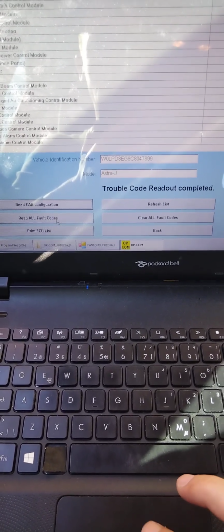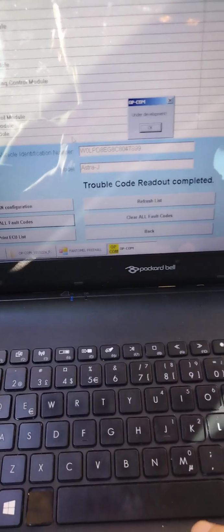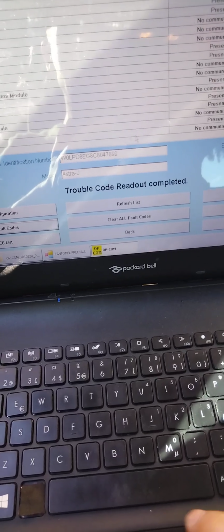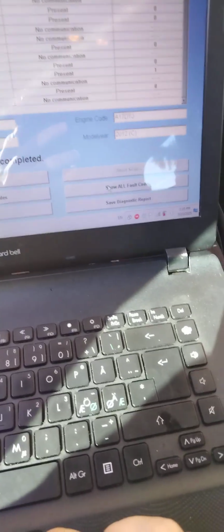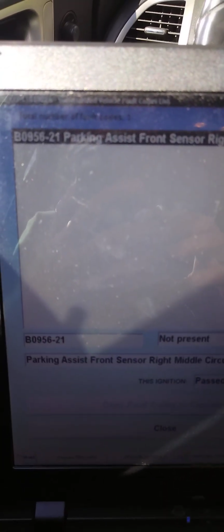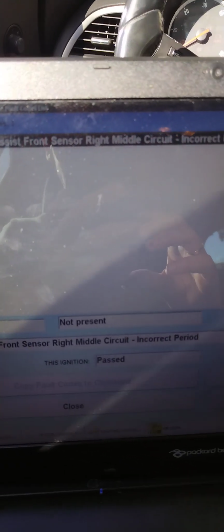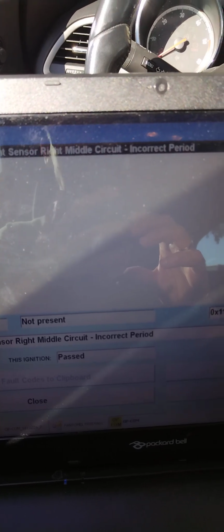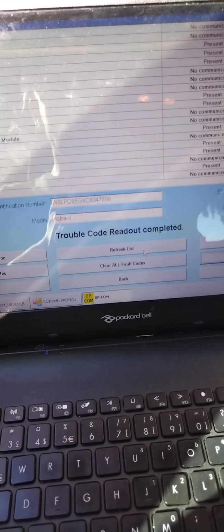No, sorry, read all fault codes. Show all fault codes. Okay. B0956, parking assistant front sensor right middle circuit, incorrect period. We know this, so we can clear all the fault codes.